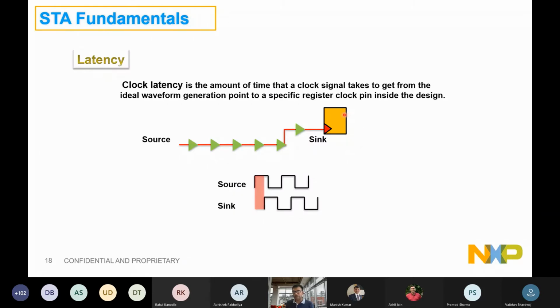Similarly, the flop after this trigger flop will launch. There will be a capture flop which will also be getting some delayed clock, and that latency of capture and the latency of launch could be different depending on the buffers it has, right? So the delay of all these buffers is termed as latency.